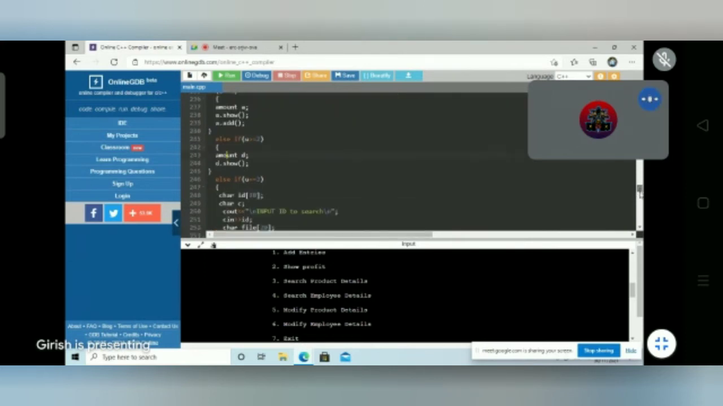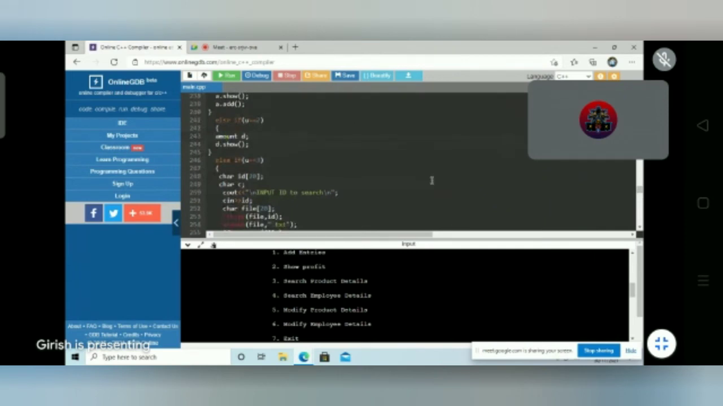If the user selects the second option, it will just display the profit of our shop, and by selecting the third option, it will help to search the product details, writing the ID of the employee using file handling. If the ID is missing, the program will display that the file couldn't be opened because you have written the wrong ID.